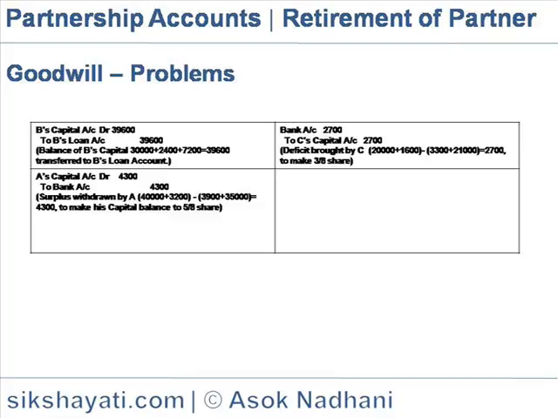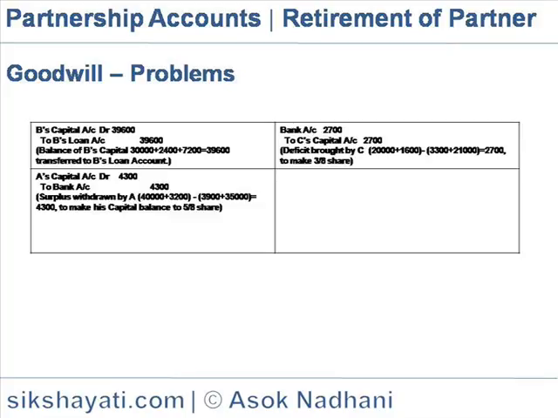Next, the surplus in A's account is paid to him. A's account on the credit side is 40,000, the balance brought forward, and 3,200 he gets on account of the profit and loss adjustment account. To his account, the debit would be goodwill 3,900 for his share, and 35,000, the balance, is kept in his account to make his capital equivalent to his share of 5/8. So the entry would be A's capital account 4,300 to bank account 4,300, the amount paid to A.